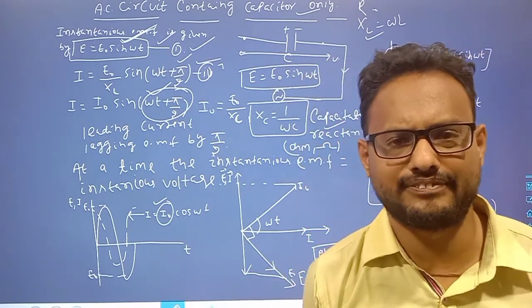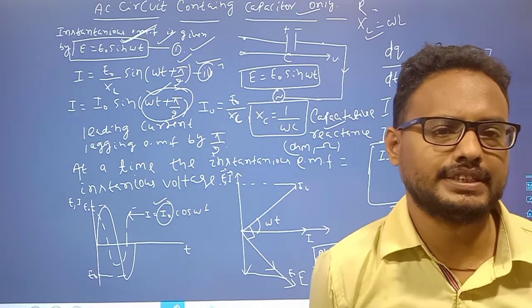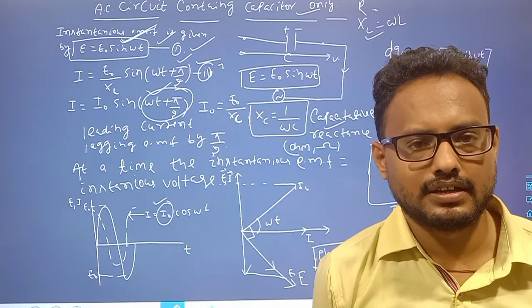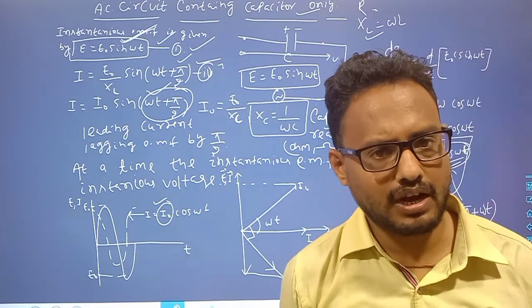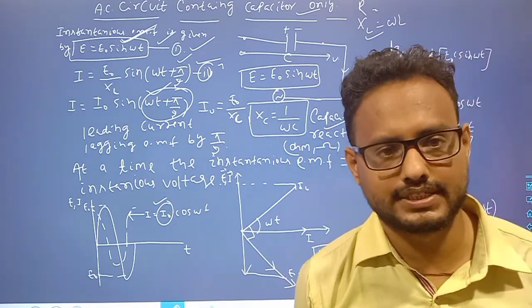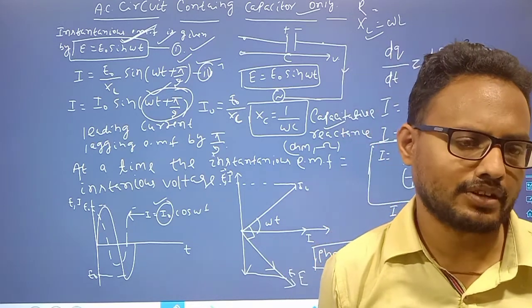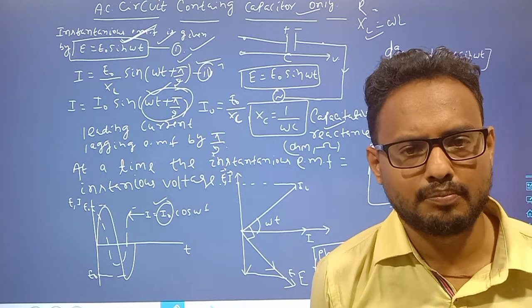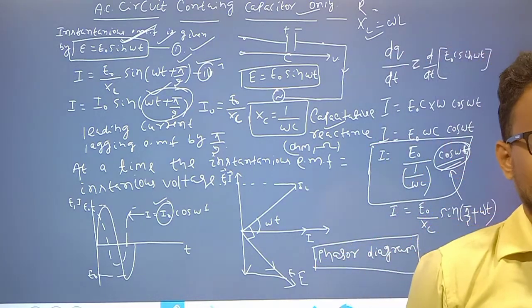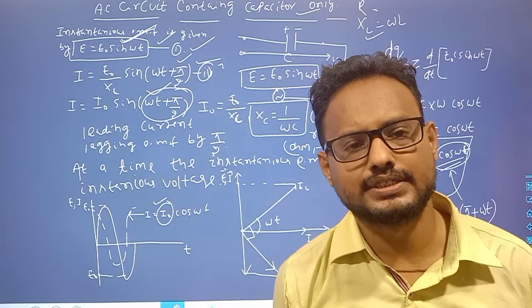There is a series or parallel circuit which is more effective than a single circuit. In our syllabus, the LCR series circuit is there. There are LR, CR, series and parallel circuits, but in our course we will discuss the LCR series circuit.